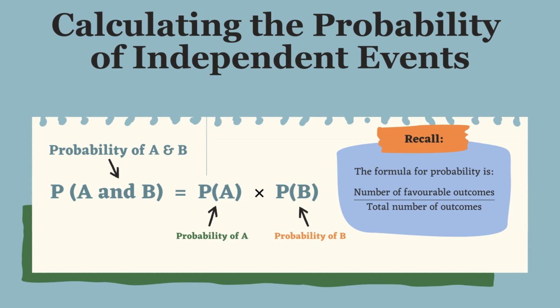The probability of getting head on the first coin is 1 by 2, and the probability of getting head on the second coin is also 1 by 2. Since these two events occur independently, we multiply the probabilities of these two events. That means the probability of getting both heads is 1 by 2 multiplied by 1 by 2, which is 1 by 4.